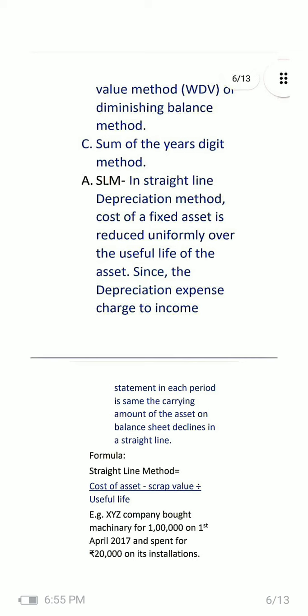Formula is very straightforward. Straight line method is equal to cost of asset minus scrap value divided by useful life. You don't get confused, this divided is for that bar. And the example you can see, XYJ company bought a machinery for 1 lakh on 1st April 2017 and spent 20,000 on installment.